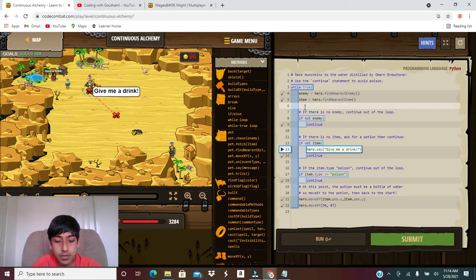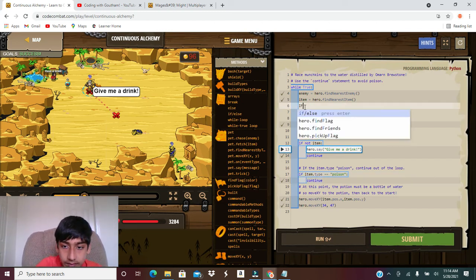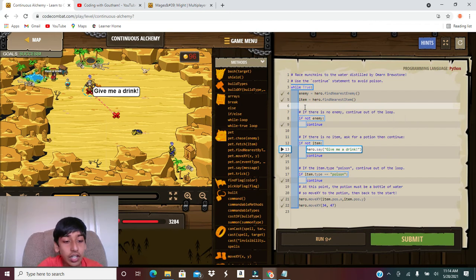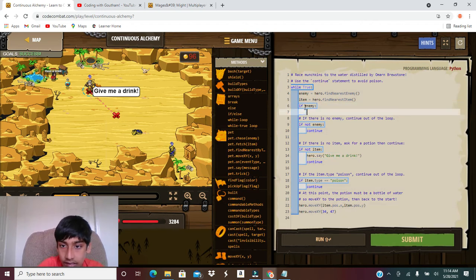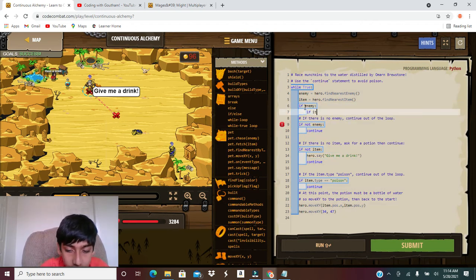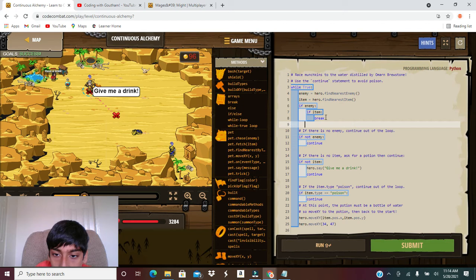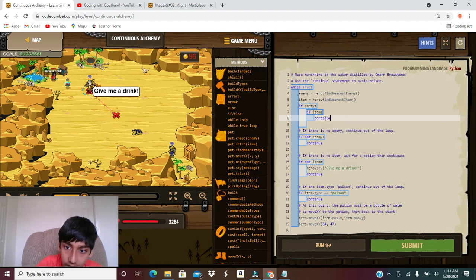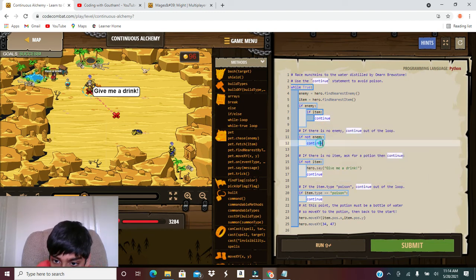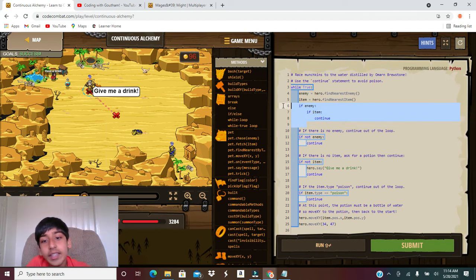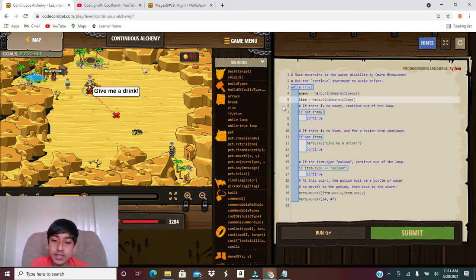So for example, we have if enemy. This is just an example, this is not the level code. So if enemy, and next, then if item, you break. That means you break out of this loop and you go to the enemy loop right over here. But if it's a continue statement, for example we have continue, it will continue on to this loop. I think you got what I mean by that, so now let's discuss the level.